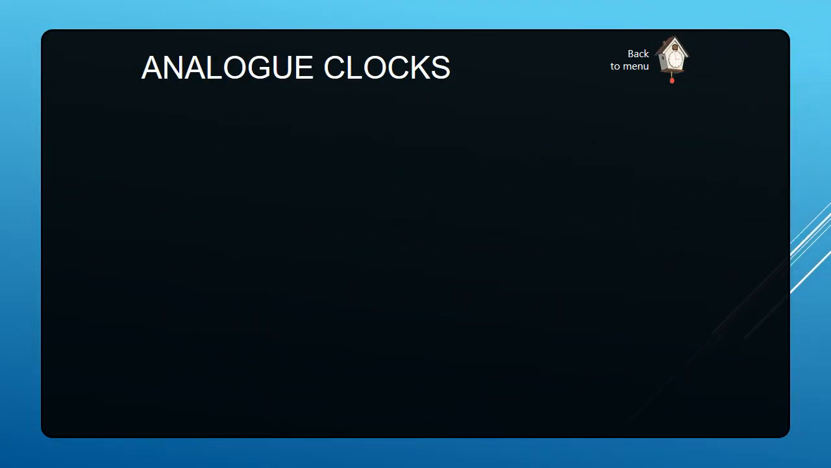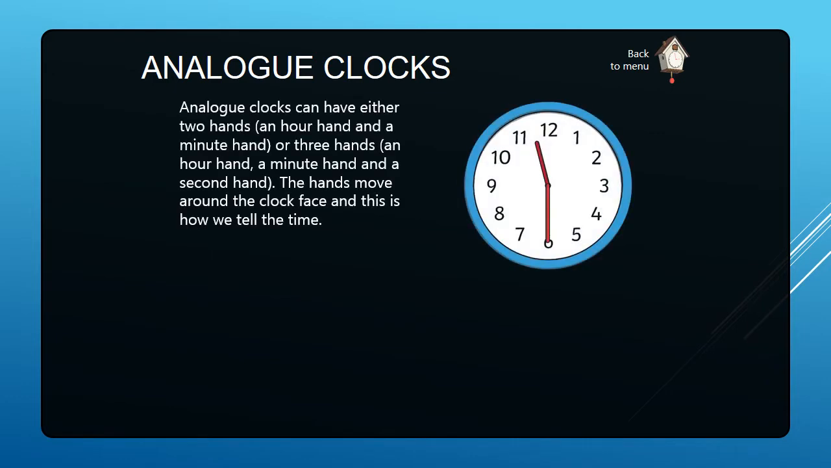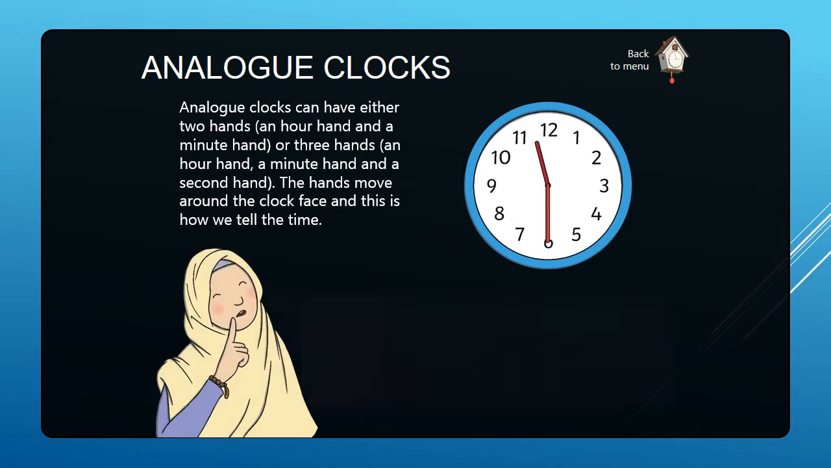Okay dear students, now analog clocks. You can see analog clock there. Analog clocks can have either 2 hands, an hour hand and a minute hand, or 3 hands, an hour and a minute hand and a second hand. The hands move around the clock face, and this is how we tell the time.